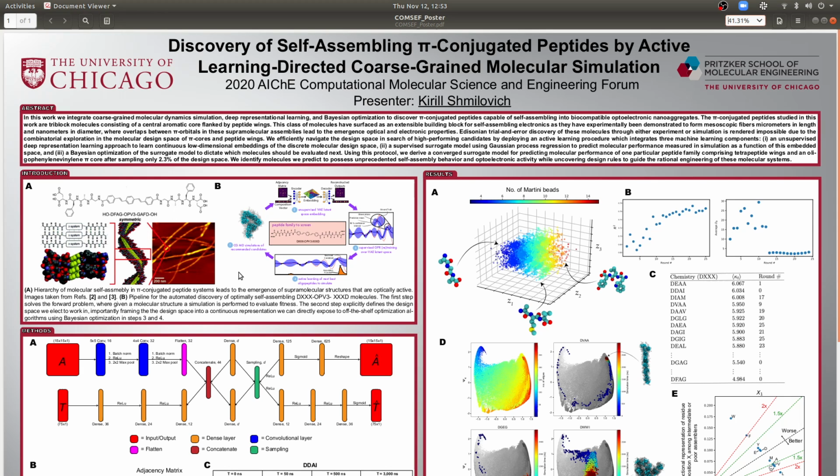We engage this problem using active learning directed molecular design, which is schematically illustrated here. In brief, the first step involves defining the forward problem, where given a molecular structure of interest, we perform a series of tests or experiments that allow us to evaluate the relative performance of that molecule. Step 2 involves explicitly defining the design space that we elect to work in. Importantly, framing the discrete molecular design space into a continuous low-dimensional representation that we can then directly expose to off-the-shelf optimization algorithms, namely Bayesian optimization in steps 3 and 4.